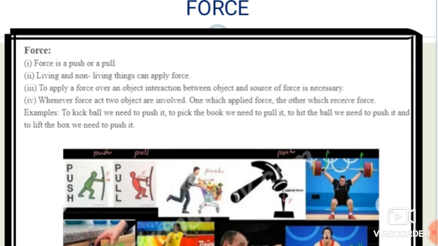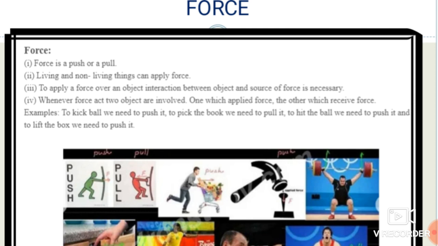Living and non-living things can also apply forces. For non-living things, an example is a hammer. Whenever you hammer a nail on the wall, what will happen? The hammer applies some kind of force. So living and non-living things can also apply force.